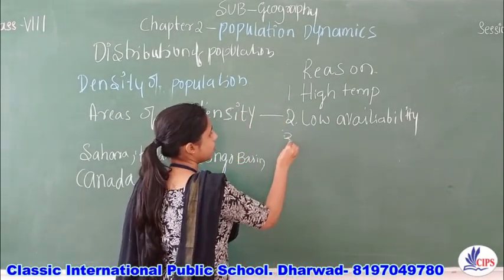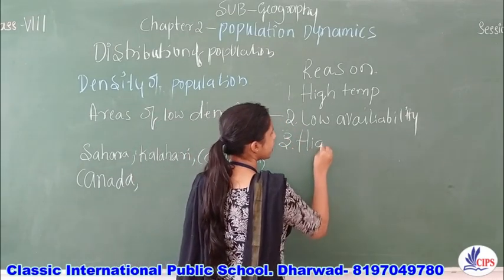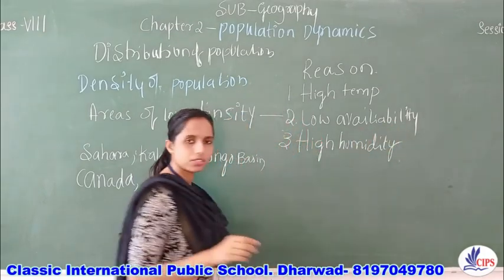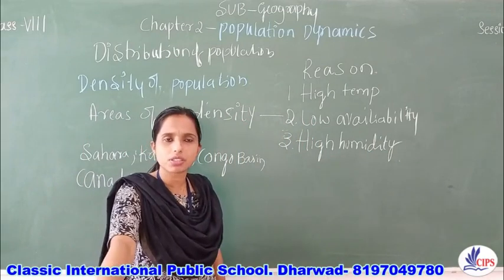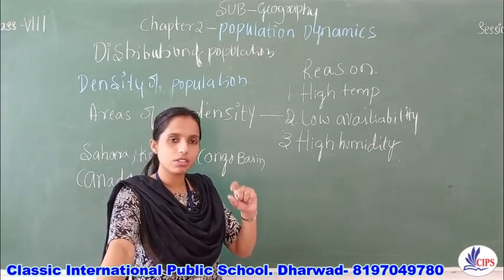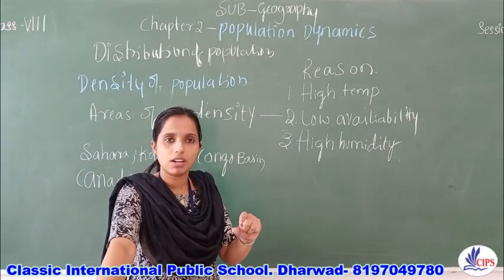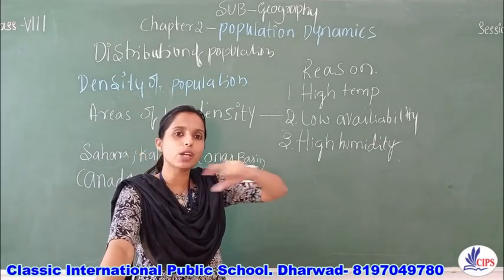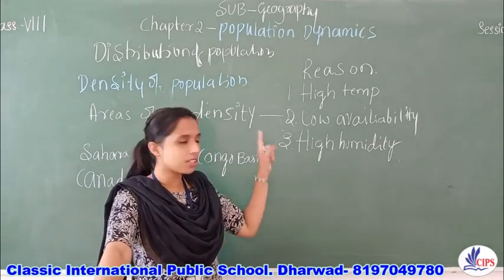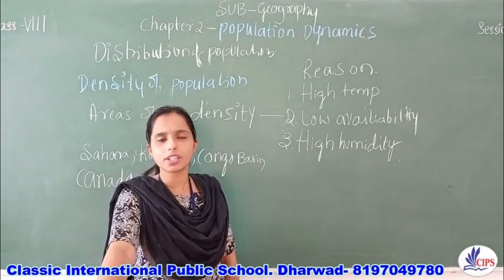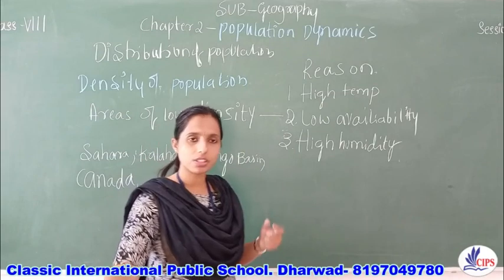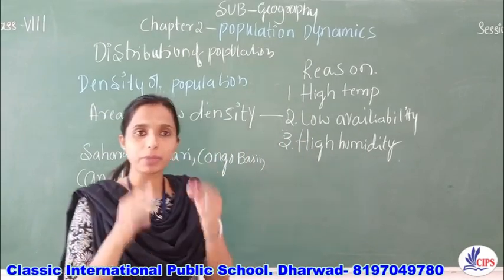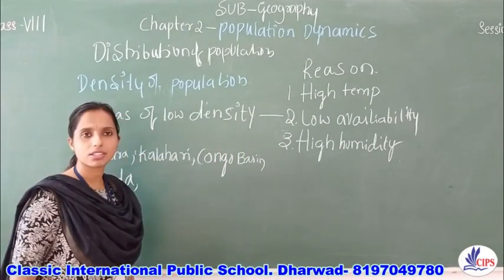Third reason, extremely high humidity. I am talking of the desert areas. Extremely high humidity. And even the equatorial regions, the regions which come under 0 to 5 or 0 to 10 degree latitude, all those regions come under the equatorial belt. Even in such areas, extreme humidity. Imagine yourself in those areas, then you will understand why the people are unable to live in these areas.